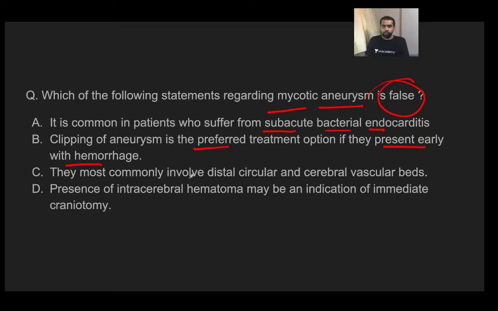It most commonly involves the distal circulation, the cerebral vascular blood. So this should be distal circulation. Is the distal circulation more commonly involved, or is it the main vessels, the circle of Willis, the central vessels, that are more commonly involved? What is involved? Just let me know. Now, the presence of an intracerebral hematoma may be an indication for immediate craniotomy. So if you have a hematoma, you have to go for an immediate craniotomy.